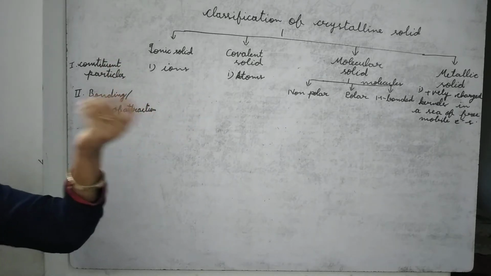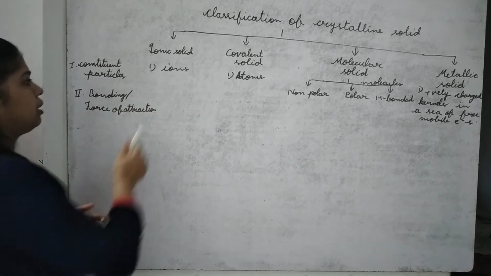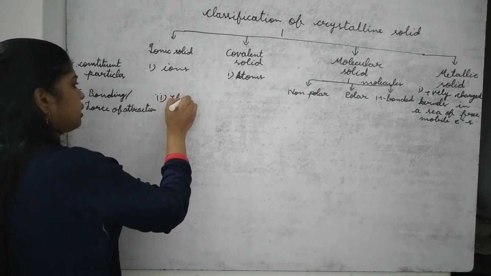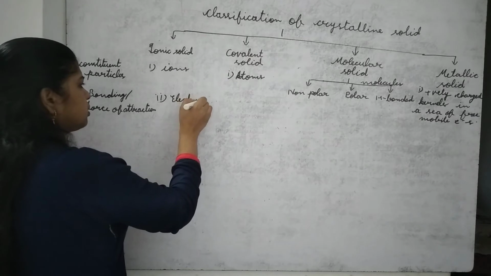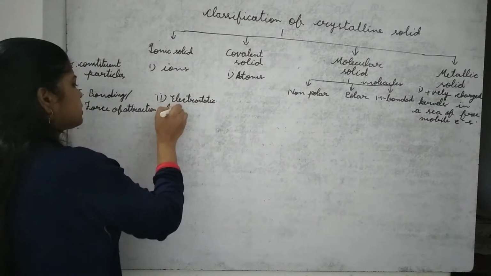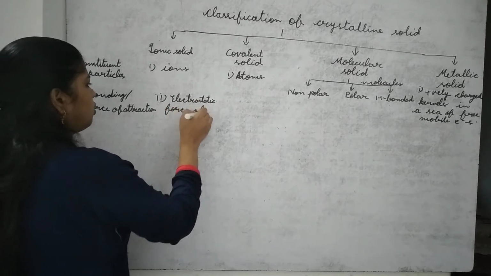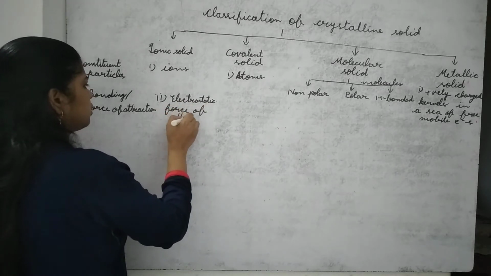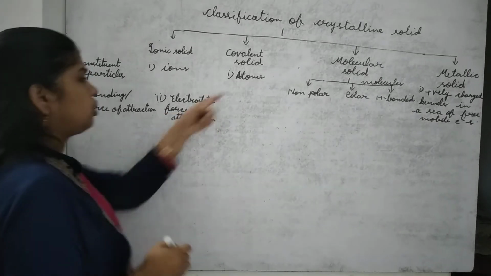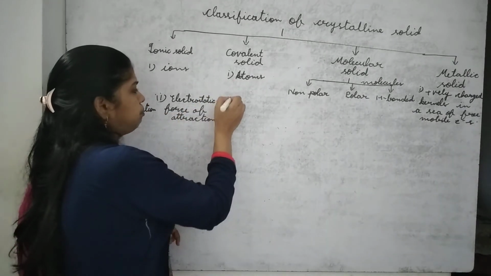That is electrostatic force of attraction. Simple. Electrostatic force of attraction.